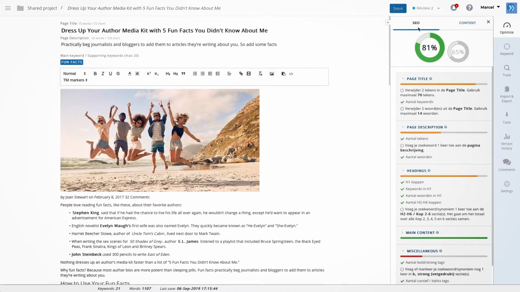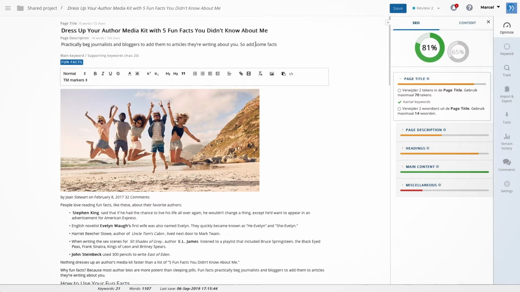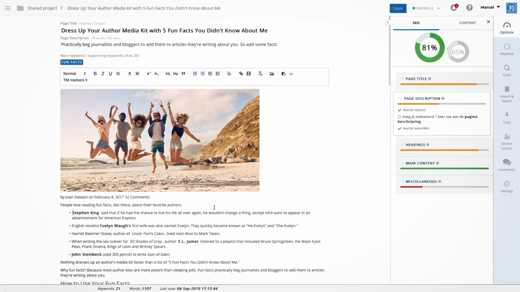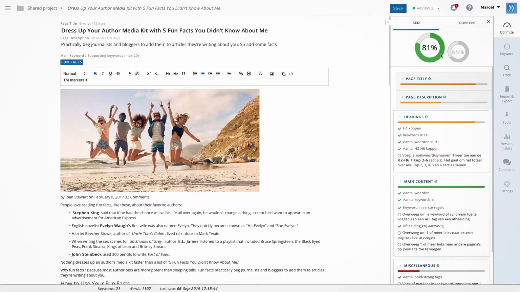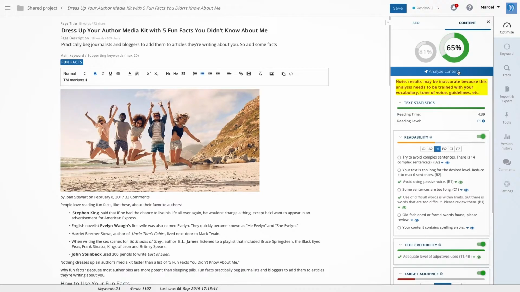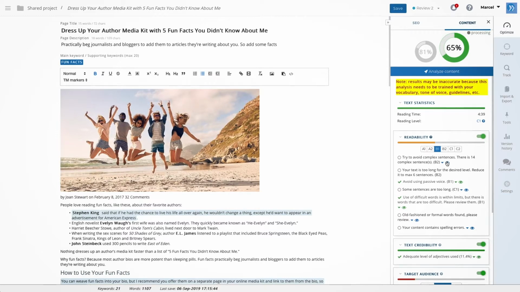In this case, we have an SEO algorithm that studies, together with you, which elements of the text meet the set requirements for the findability of this content. But you can also look at, for example, the content readability levels. In this case, the readability level is C1. That is a bit too high, because we want our text to be at a B1 level.